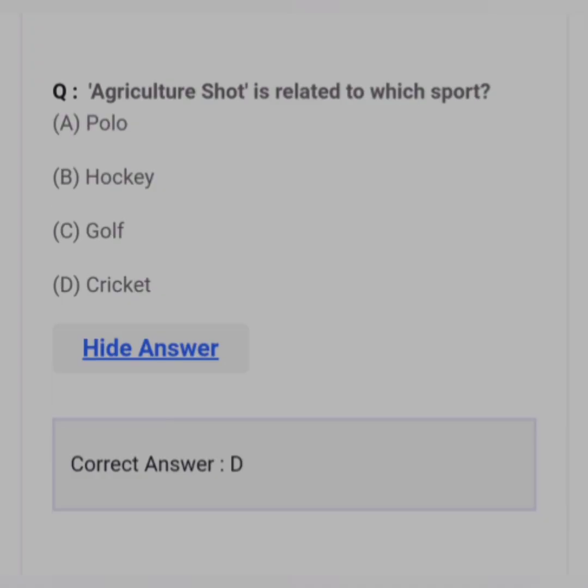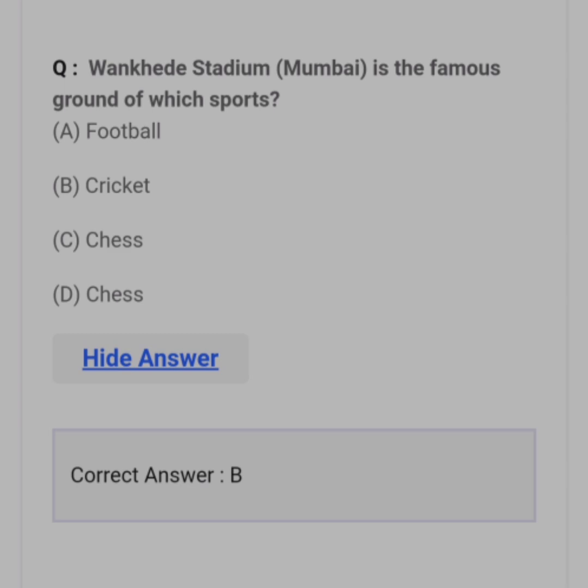Agriculture shot is related to which sport? Answer D. Cricket. Wankhede Stadium, Mumbai is a famous ground of which sports? Answer B. Cricket.